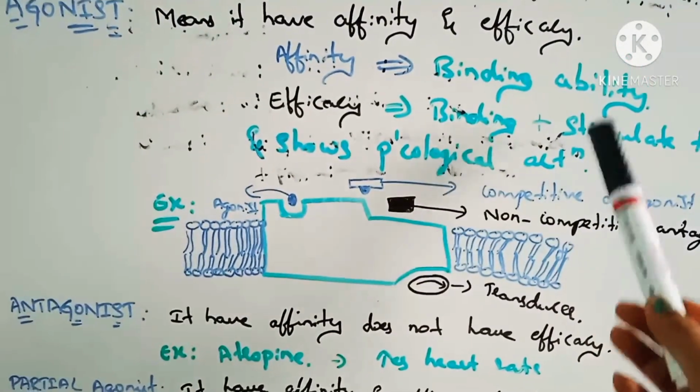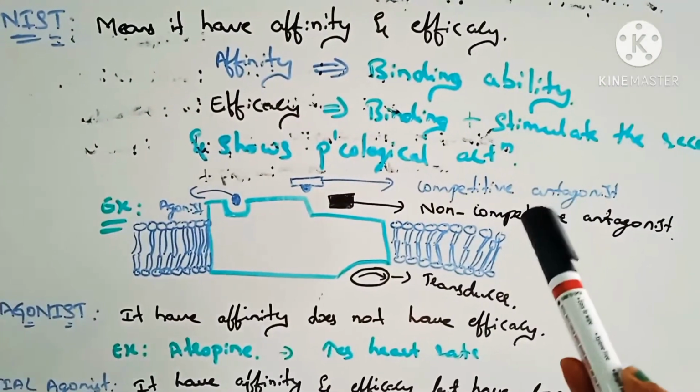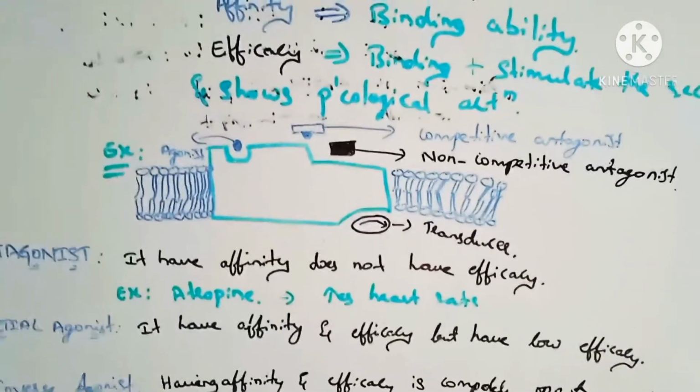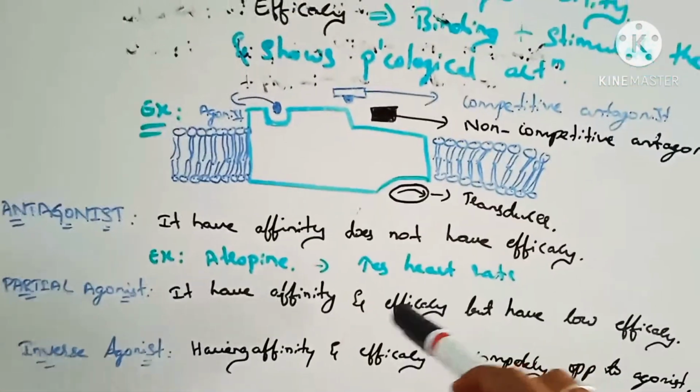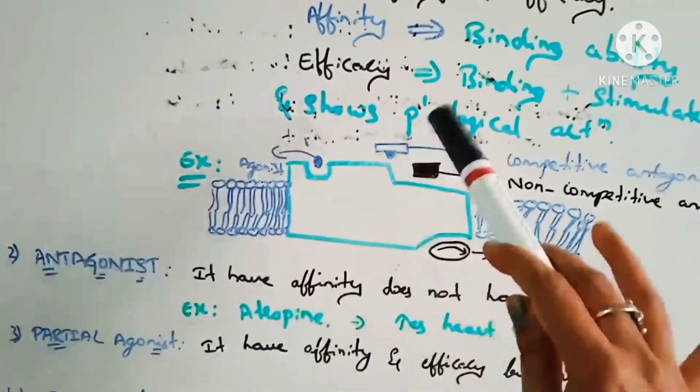So it acts as a competitive antagonist to the agonist. Atropine acts as a competitive antagonist and increases the heart rate. So these are the differences between agonist and antagonist.